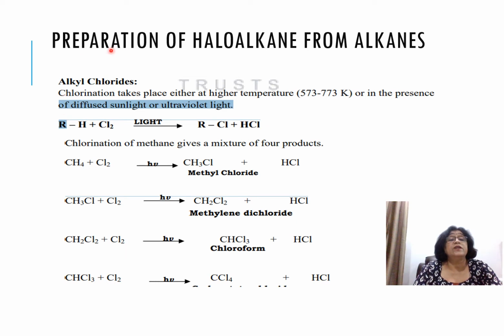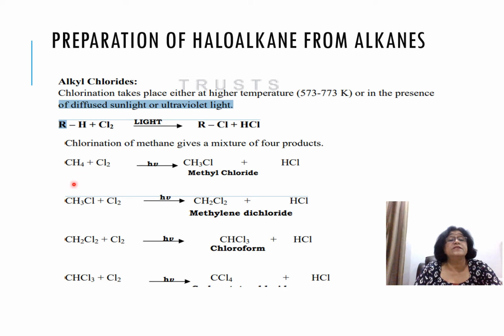Okay. So first one is preparation of alkyl chloride. So chlorination takes place in the presence of sunlight or at high temperature. So what happens in chlorination? Alkanes, when reacted with chlorine, in the presence of sunlight, alkyl chloride is formed and HCl is formed. So chlorination of methane gives a mixture of four products. This reaction we have studied in 11th standard also.